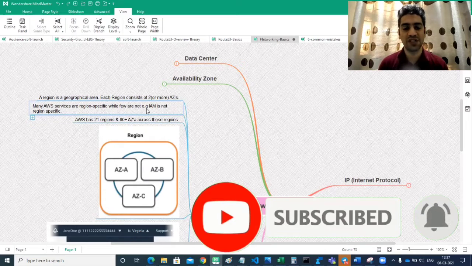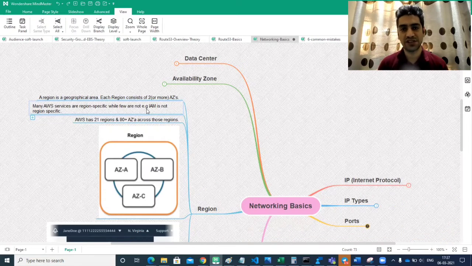What I mean by that is when you create an EC2 instance in any region, you will be able to see that instance only in that region. So in the UI console, you will have to go into that specific region to see details of that EC2 instance. But in case of IAM, which is identity and access management, where you create users and groups, users and groups are global. The same user can log into any of the resources, any of the services across the regions. So IAM is a kind of global service.